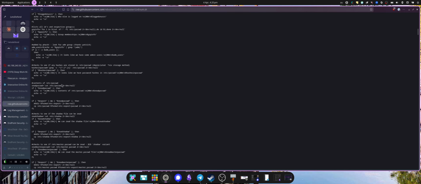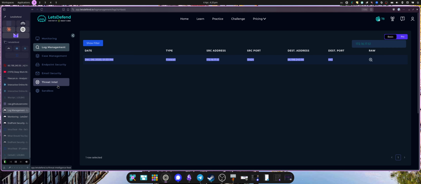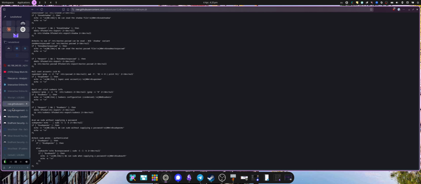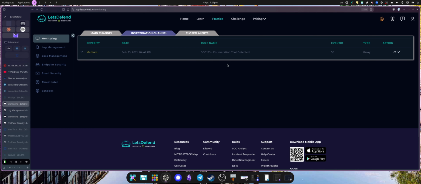It's looking at etc password, looking who's in the admin group, looking at sudo users and what rights. Okay, so it's something that we don't necessarily want to be run on our server unless it's from the admin. And even then, why? What's their use case in running that?